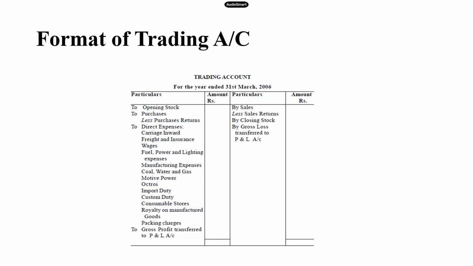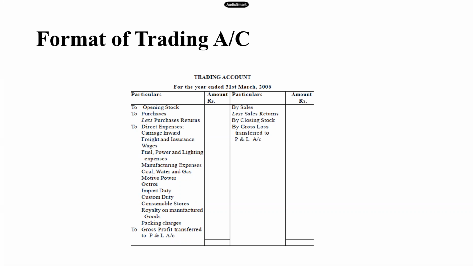If you remember the ledger account, when you were writing the balances, once the balancing part is done, you will transfer the balance to the opposite side, right? Same thing you will do. Gross profit is written on the debit side in the trading account, so you will transfer it on the opposite side, that is the credit side, after the total. Gross loss is written on the credit side, so you will transfer it to the debit side after the total. And from the point where you have transferred the balances, from there your P&L account starts.